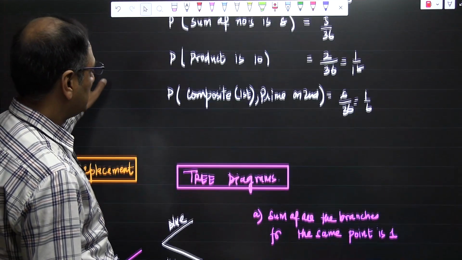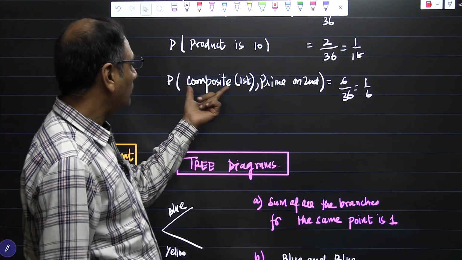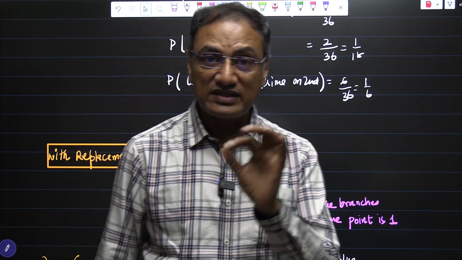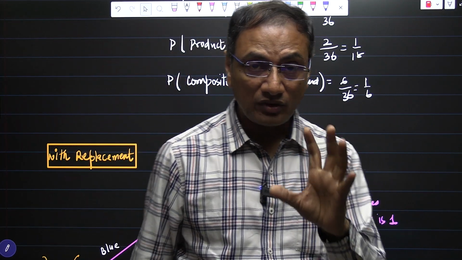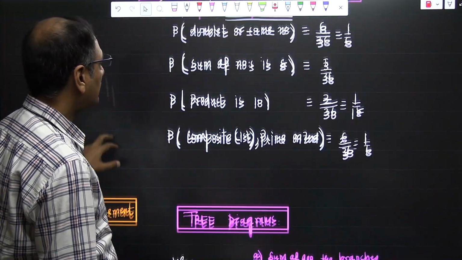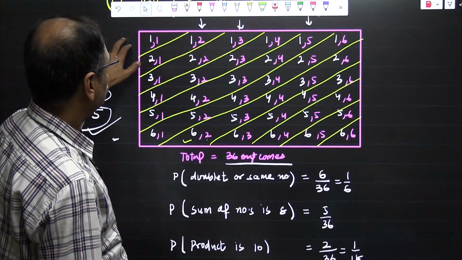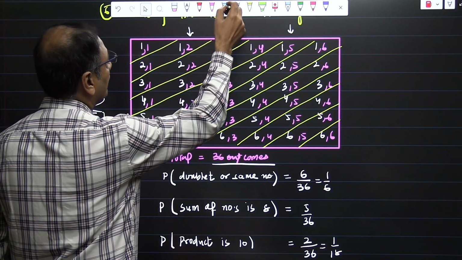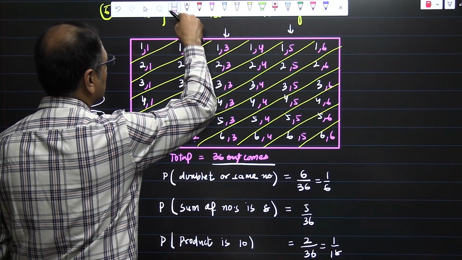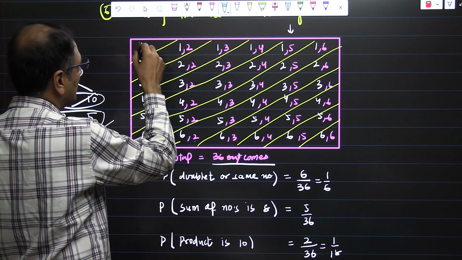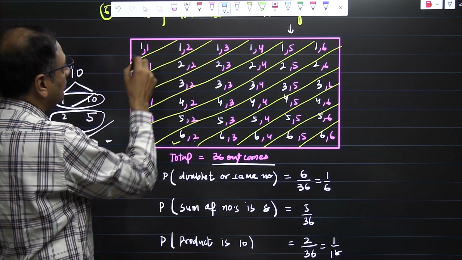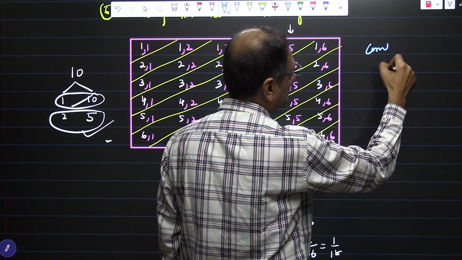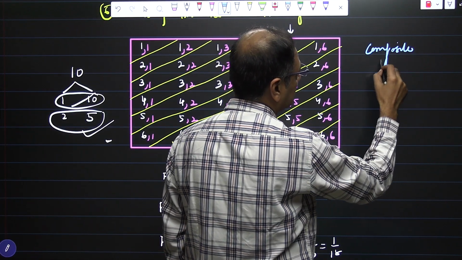Now the next thing is the probability of finding a composite number on the first and a prime number on the second. When you have first and second written, it means the order is very, very important. So first, composite: you have to look at the table and find where you have the composite number on the first. The first numbers are these white numbers. You should be aware of composite numbers.